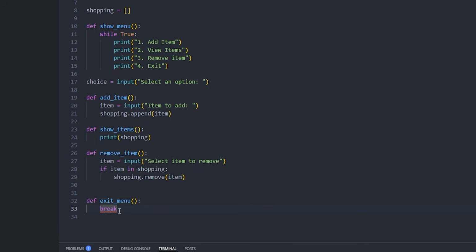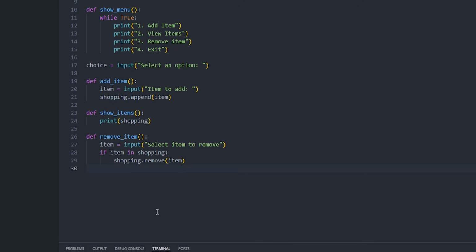That doesn't work. I mean, let's just leave exit out of the equation for now.